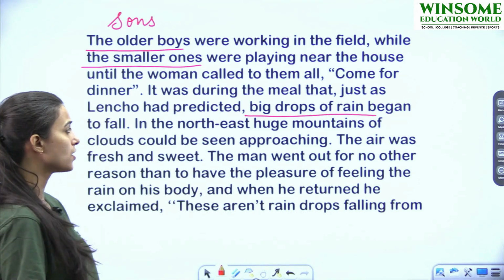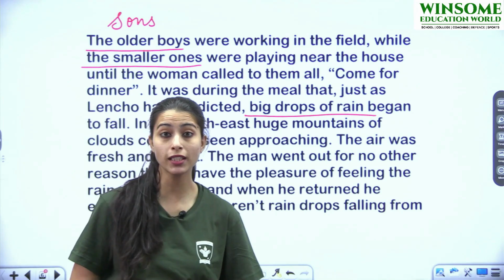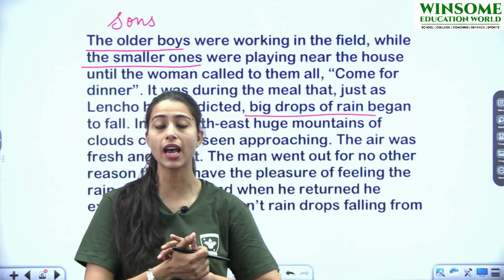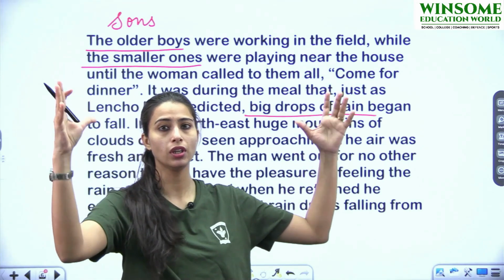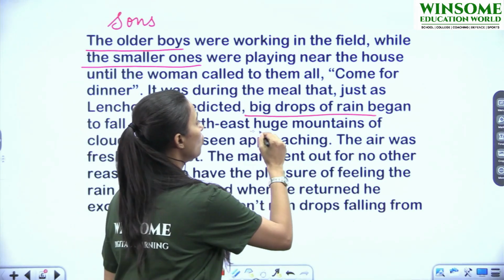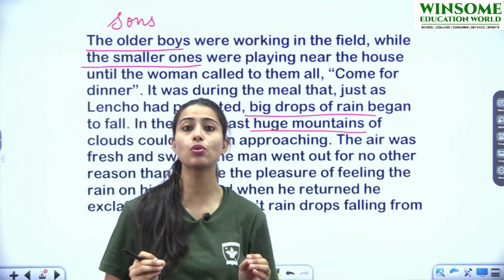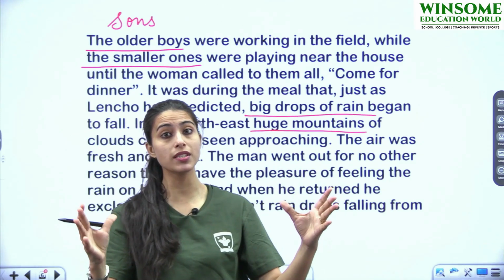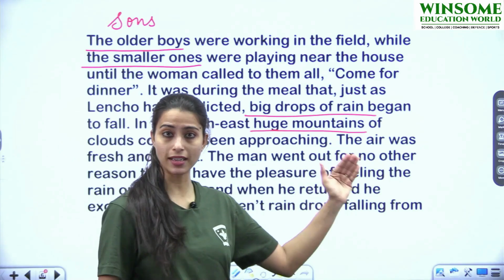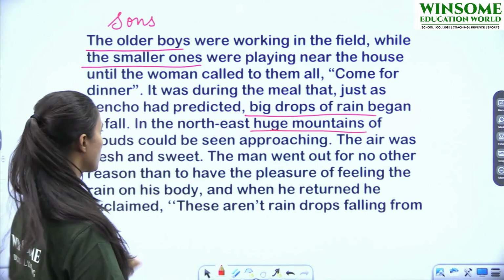In the northeast, huge mountains of clouds could be seen approaching. आप सभी ने देखा होगा कि जब बहुत तेज बारिश हो रही होती है, then if we look towards the sky, what happens? Big clouds, big black clouds, and they appear to be mountains. ठीक है? तो यहाँ पे huge mountains, यानी कि the clouds are compared with mountains. ठीक है? Clouds को किनसे compare किया है? Huge mountains से. Because वो ऐसे नजर आ रहे थे. They seem to be huge mountains. That is why the author has compared the clouds with huge mountains.